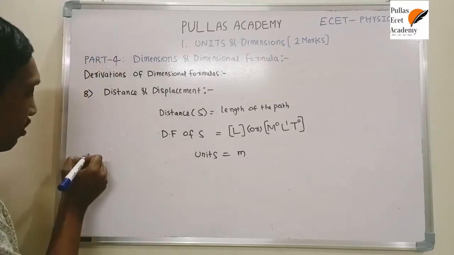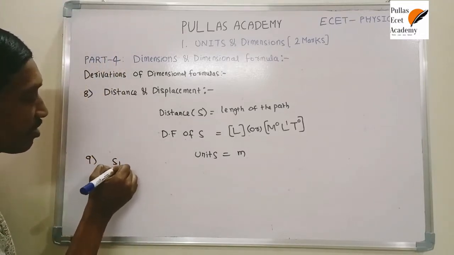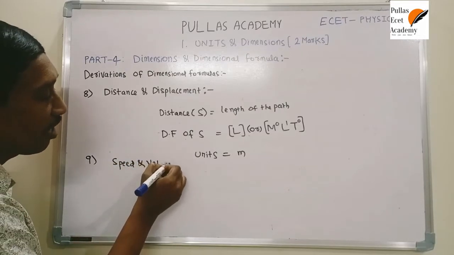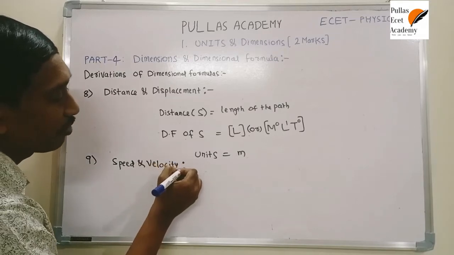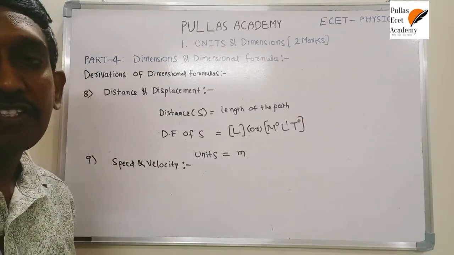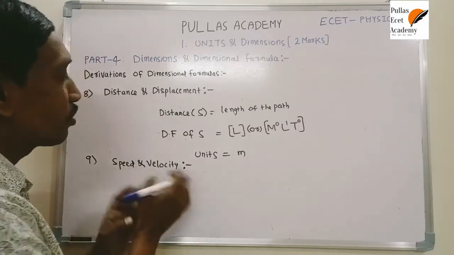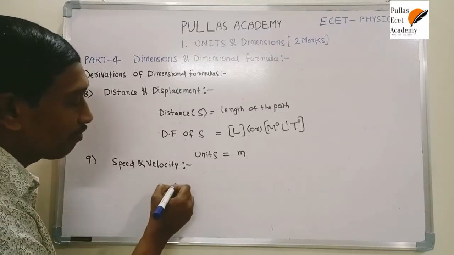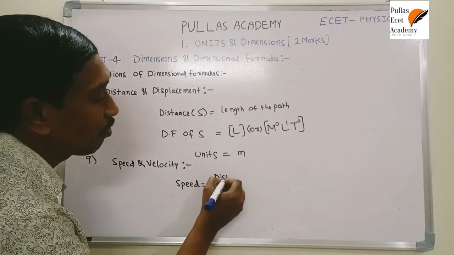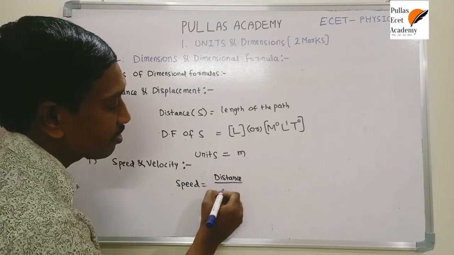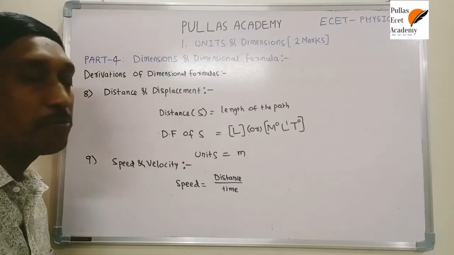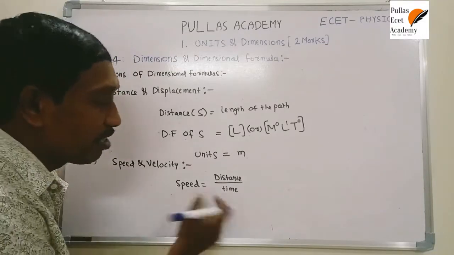Next we will discuss one more quantity, speed and velocity. Here also they have the same dimensions, that's why I want to explain them at one place. Speed is a scalar, velocity is a vector. That's the difference, which we will discuss clearly in kinematics. Just understand the dimensional formula. What is the formula for speed? Speed is equal to distance by time, whereas velocity is equal to displacement by time. Distance and displacement have the same dimensions, that's why speed also has the same.